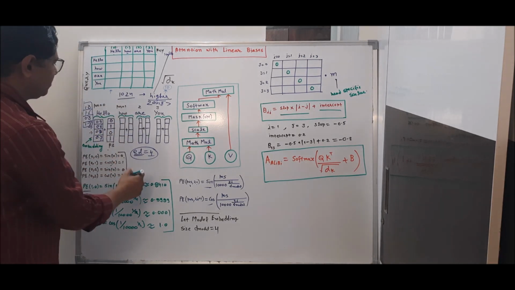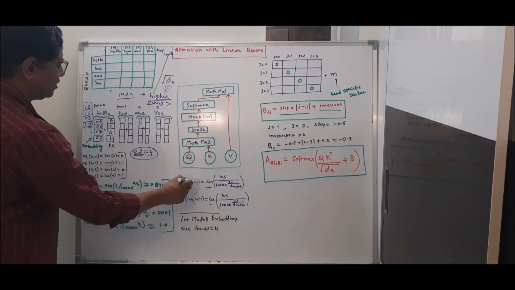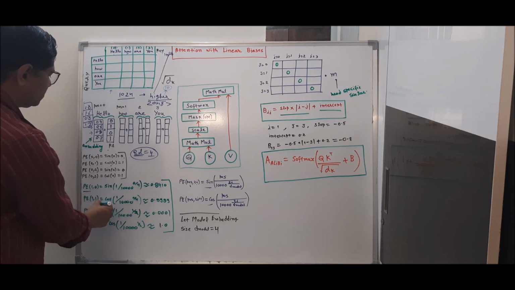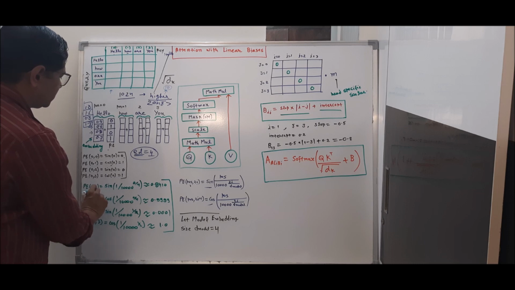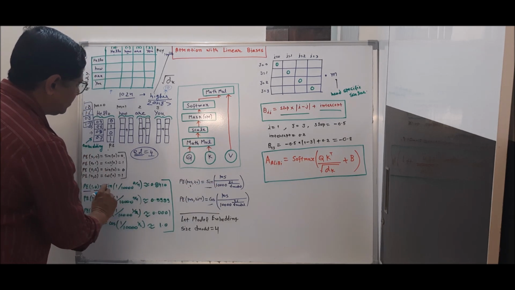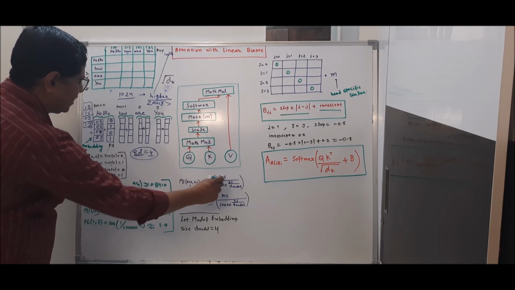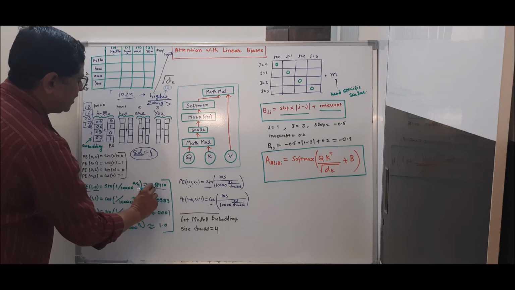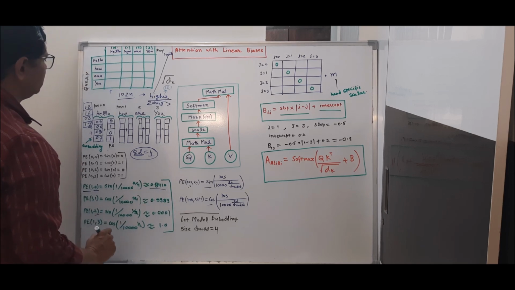Similarly, for the second position, position equal to 1 and embedding dimensions 0, 1, 2, 3. For embedding dimensions 0 and 2, we will pass the values 1 and 0 to the sine function, and when we pass the value of 1 and 0 to the sine function, it gives the output 0.8410.